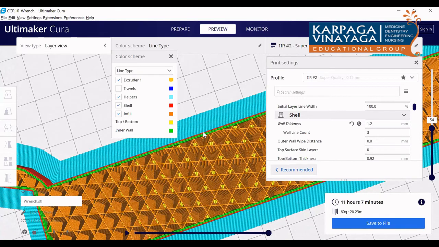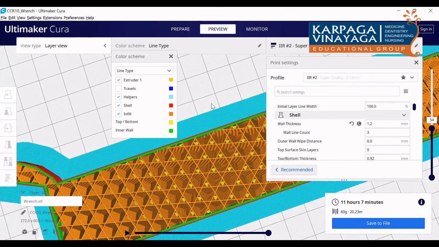You can see this red color is the outer wall. Green color, 2 more walls here, no? That is the inner wall. So totally 3 walls. Okay, suppose if you change here, then it will become 5 walls. Okay, fine.